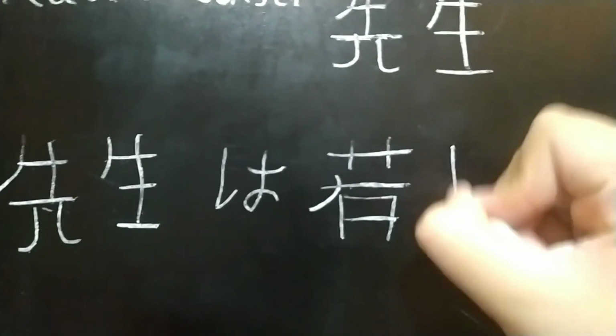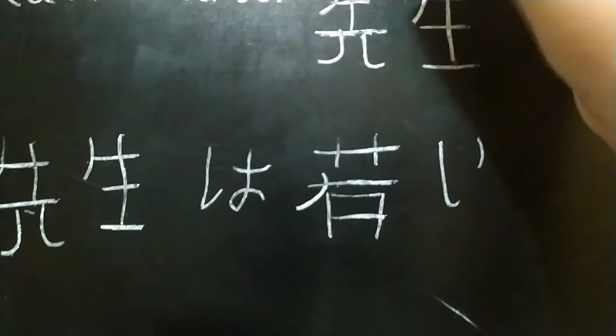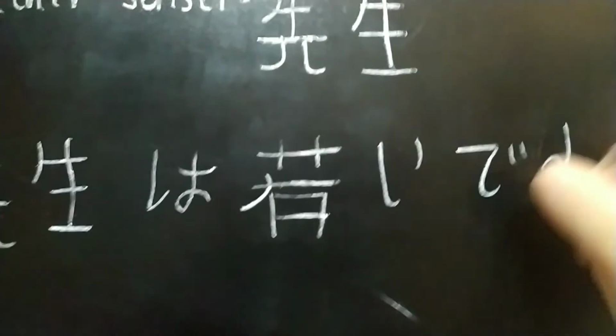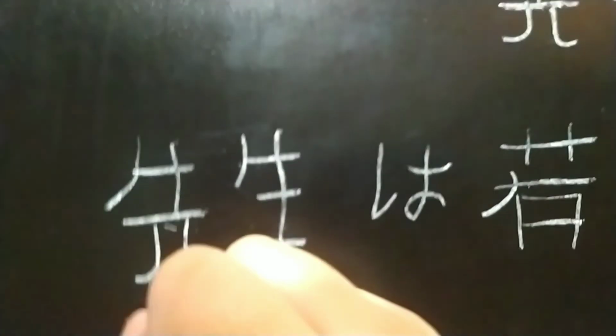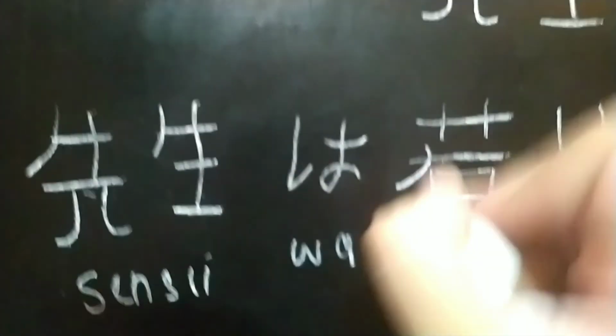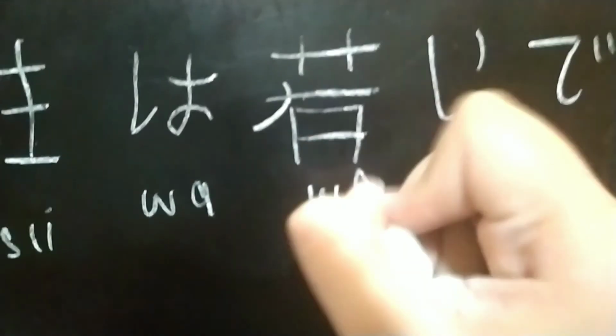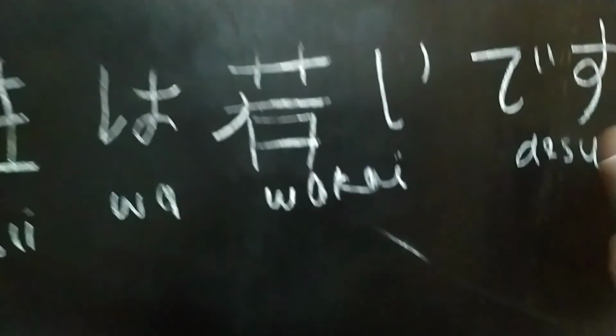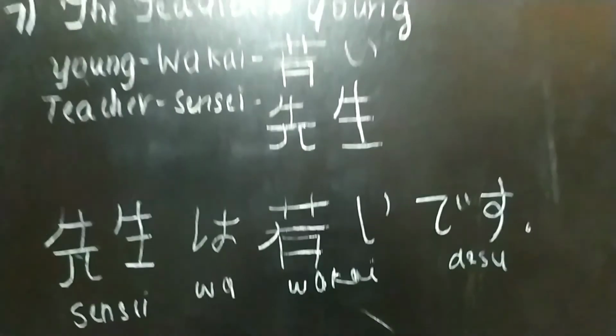Okay, so like this, then like this. Okay, and next is desu. Kare means he, and first of all we have sensei, then wa, then wakai, and then desu. And it's sensei wa wakai desu.